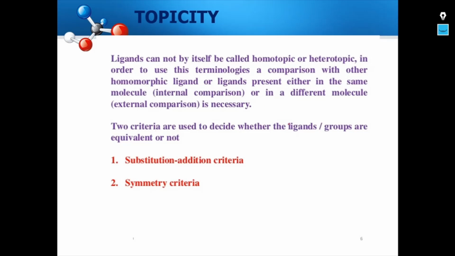Ligands by themselves cannot be called homotopic or heterotopic, and in order to use these terminologies, a comparison with other homomorphic ligands present either in the same molecule or in a different molecule is necessary. Therefore, we are going to use two criteria to decide whether the ligands or groups are equivalent or not. They are the substitution criteria and the symmetry criteria.